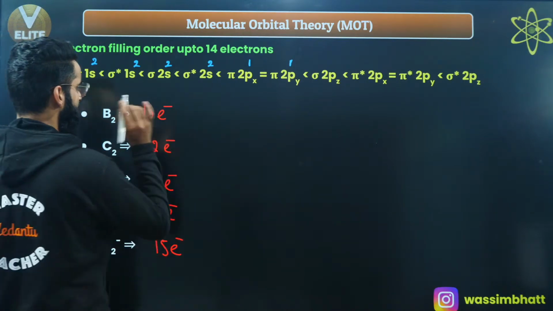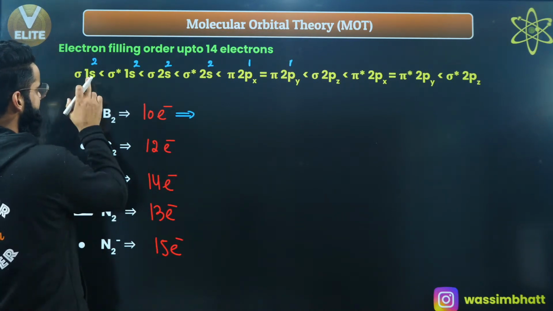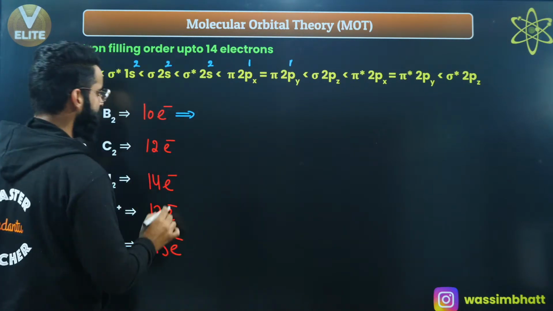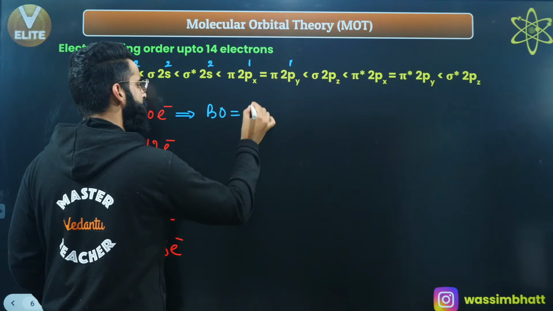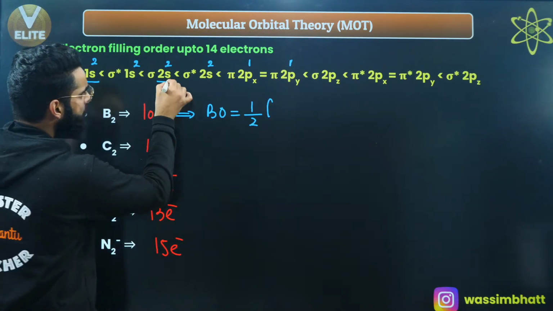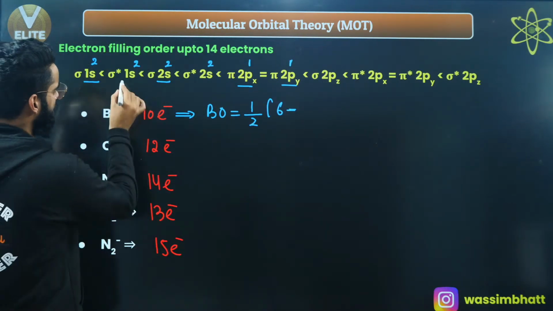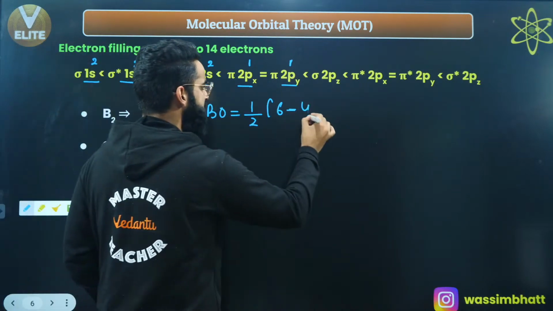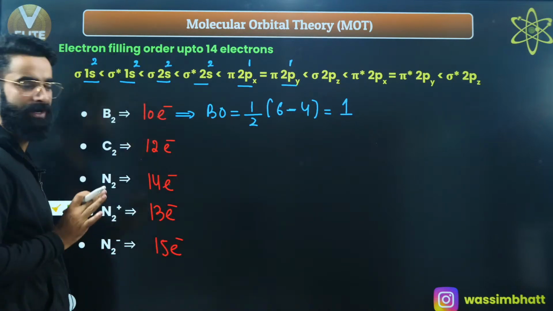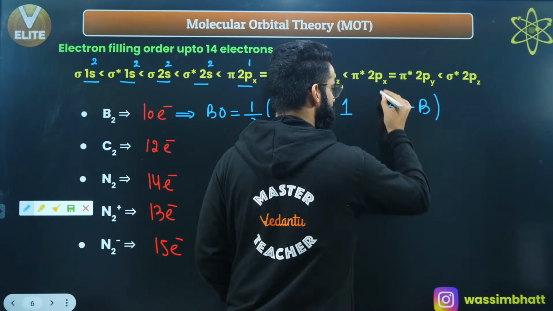Now guys, have a look. Let's calculate the bond order. You have to know the molecular orbital configuration of B2. It's sigma 1s2, sigma star 1s2, sigma 2s2, sigma star 2s2, pi 2px1, pi 2py1, right? Bond order is half of the number of electrons in bonding molecular orbitals, 2, 4, 5, 6, minus the number of electrons in anti-bonding molecular orbitals, 2, 4. 6 minus 4 is 2, and 2 divided by 2 is 1. So the bond order of B2 comes out to be 1, which means there is a single bond between the two boron atoms.